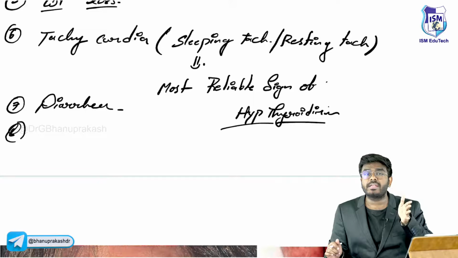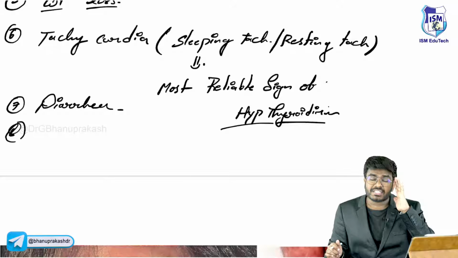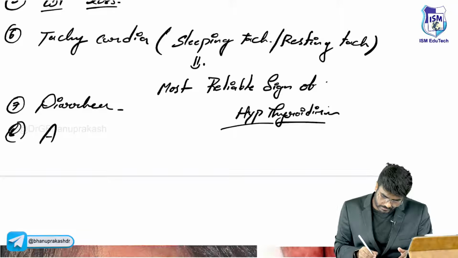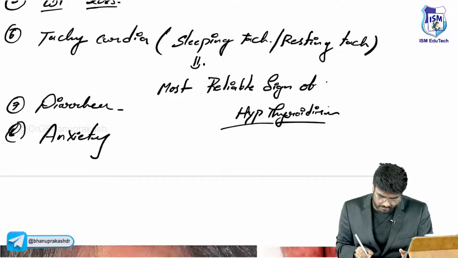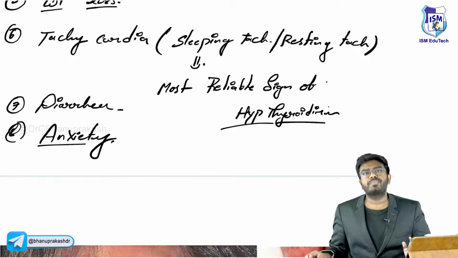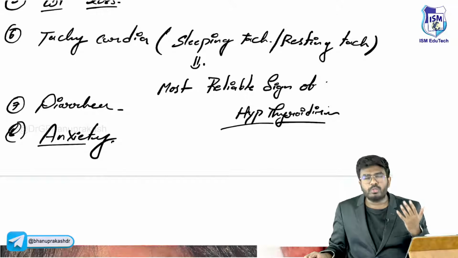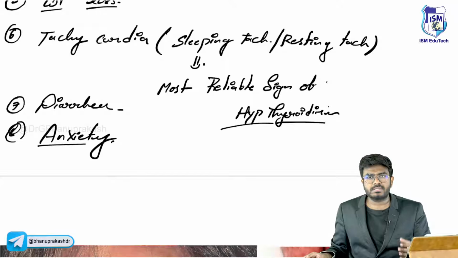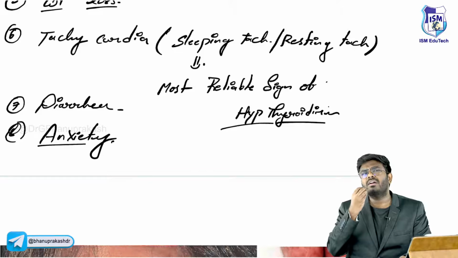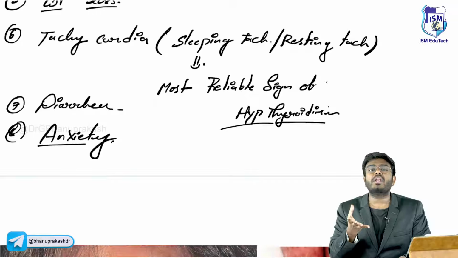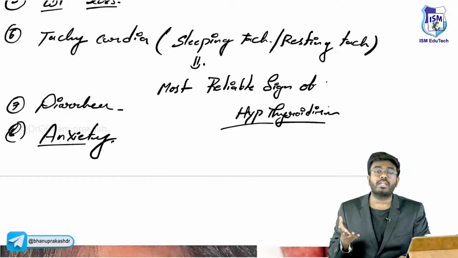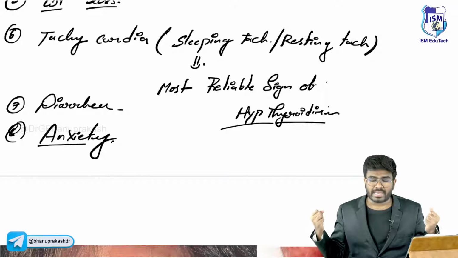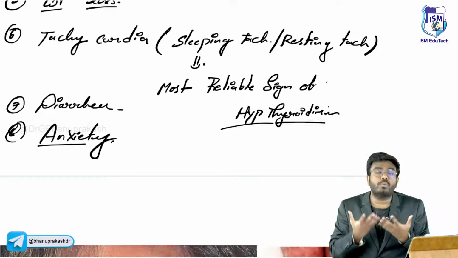Not just normal alertness. The female or the male is going to be so much anxious, worried about everything. Just by talking with these hyperthyroid patients, you can have a preliminary diagnosis, because they will be over talkative. If you ask one thing, they will give so many answers. Over talkative, anxious, highly alert.